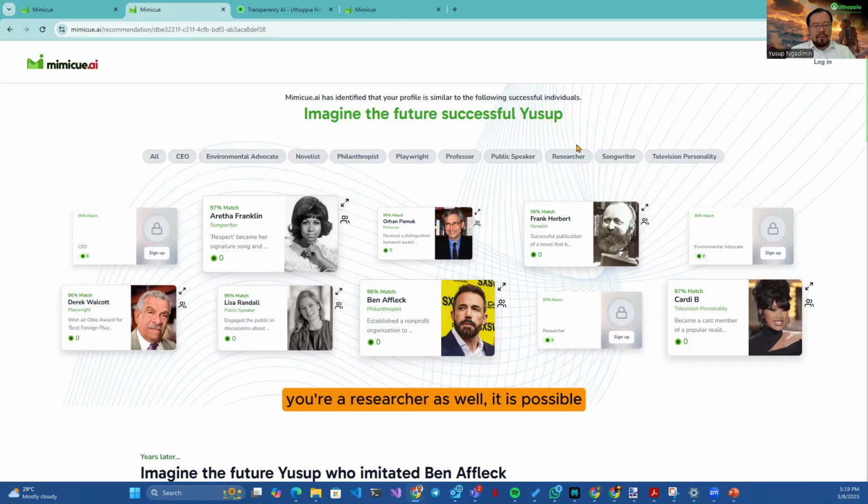You're a researcher as well. It is possible. So it is up to you. Read all these profiles, understand the theme behind them. What are the traits that you have? And look at how you can use these traits in a certain role. So the more important thing is the application, the how. Okay.